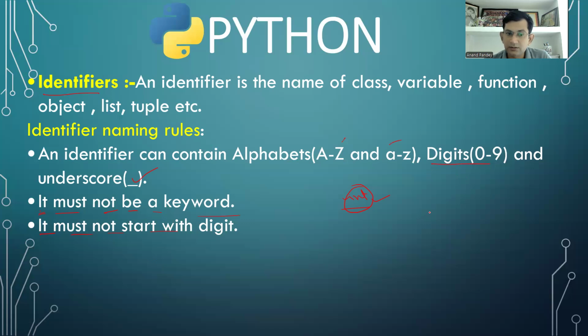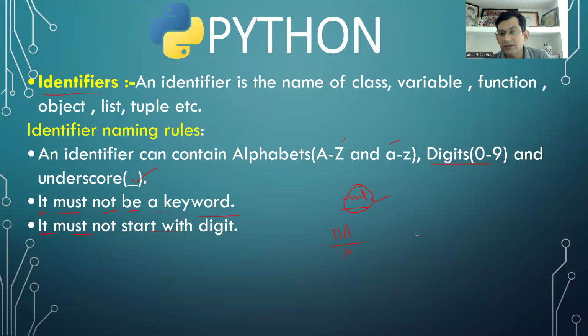It's not allowed. Consider you want to take a variable name as 10a, or 12a, 11. This name is incorrect because here we have started with a digit.